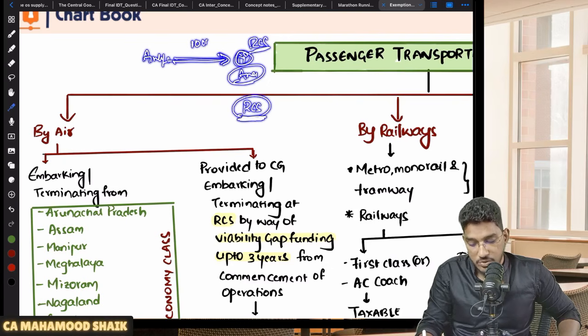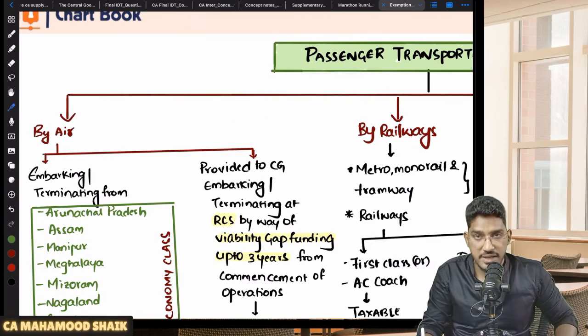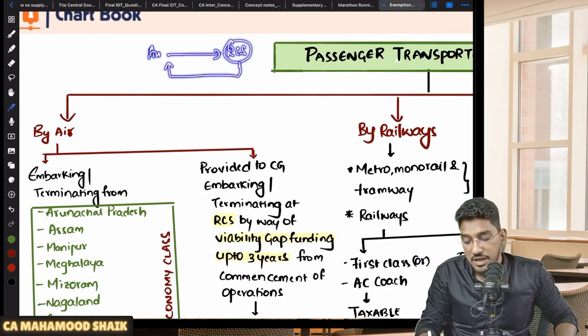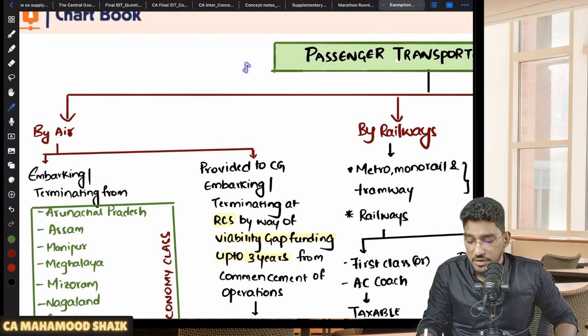Let us say you charge only 1,000 rupees. But the airline company will not agree. Sir, why should I charge 1,000 rupees for a flight ticket? I will not be able to recover my cost also. Then the government says, don't worry, dear airline company, you run your flights at an airport connected under the RCS scheme. You charge a lesser amount of consideration from the passengers, but we will compensate you. The government will agree to compensate them in the form of viability gap funding.